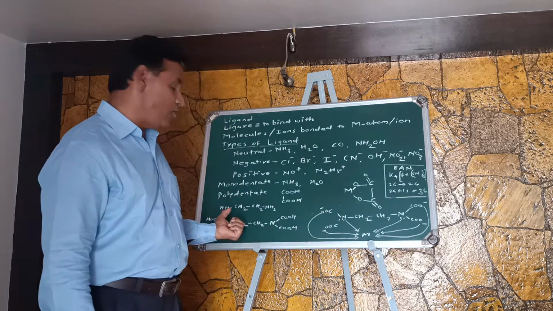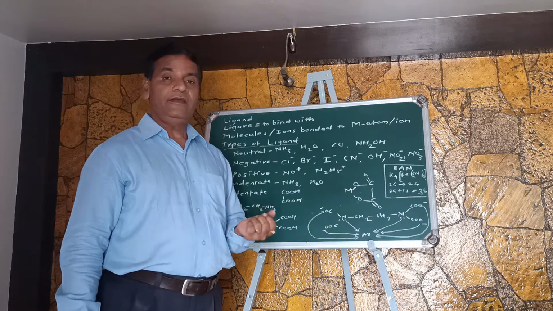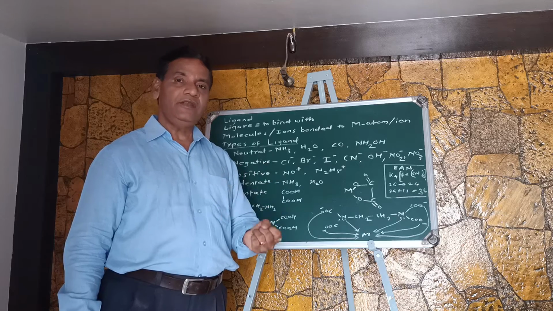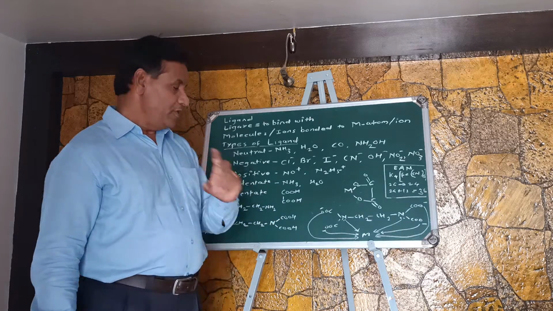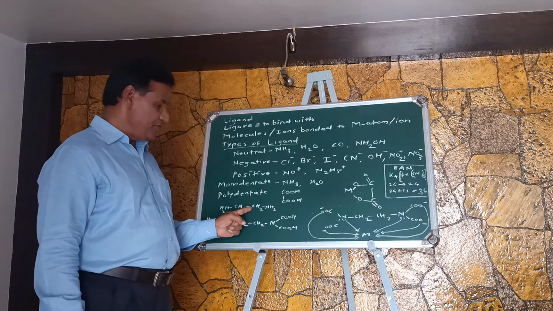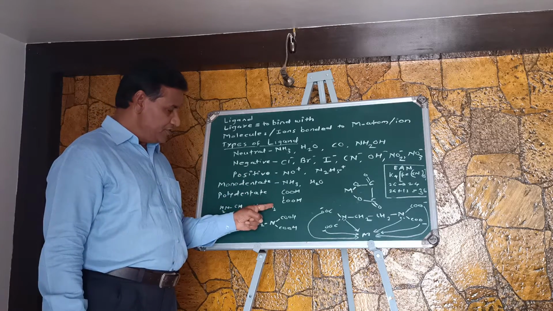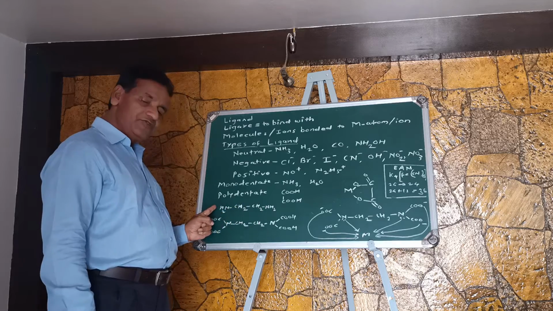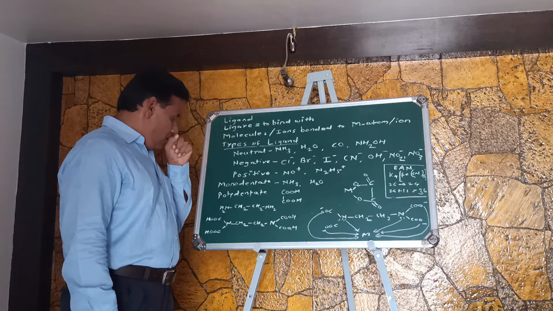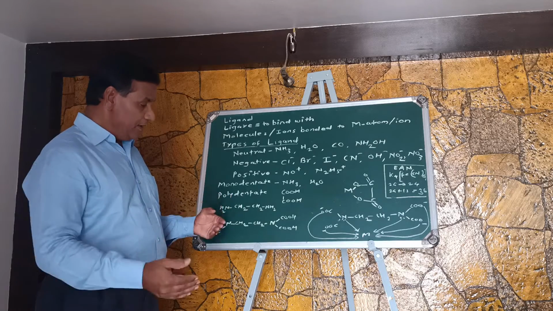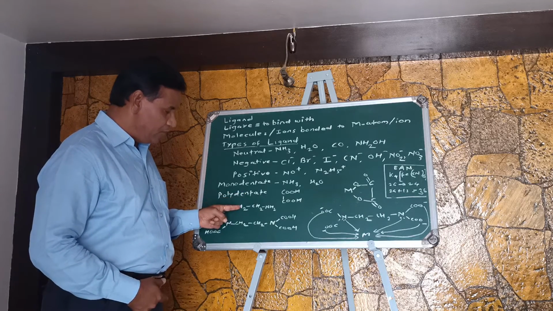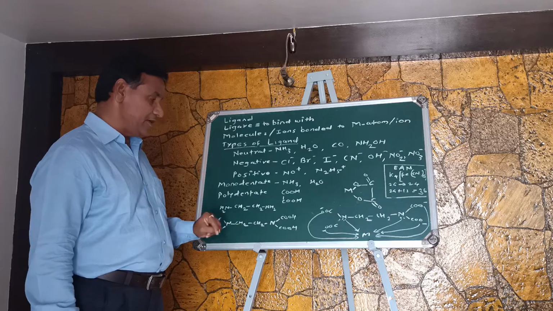Similarly, if you think about EDTA, EDTA means ethylene diamine tetraacetic acid. For the detailed structure, here CH2CH2 means ethylene. To this side an NH2 group is there, to this side also an NH2 group is there. So here is ethylene diamine. From this ethylene diamine we can get ethylene diamine tetraacetic acid.